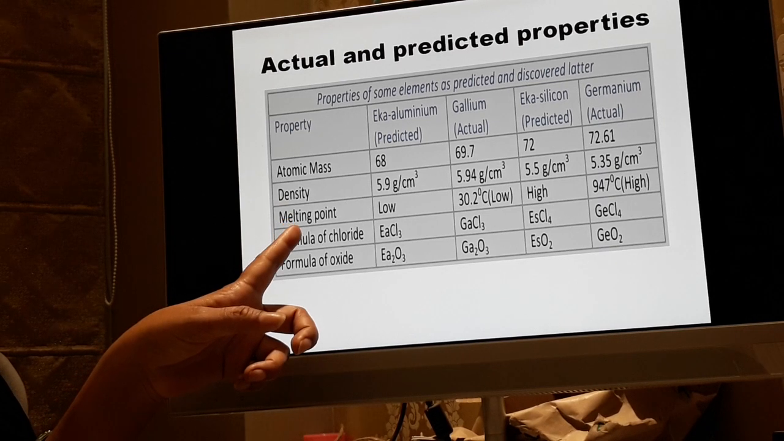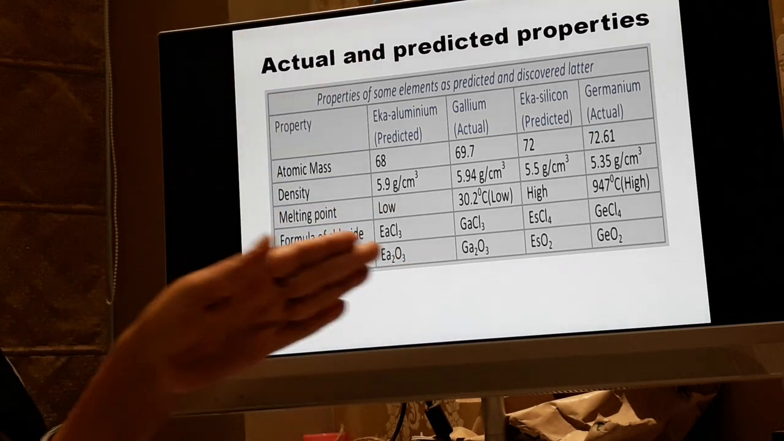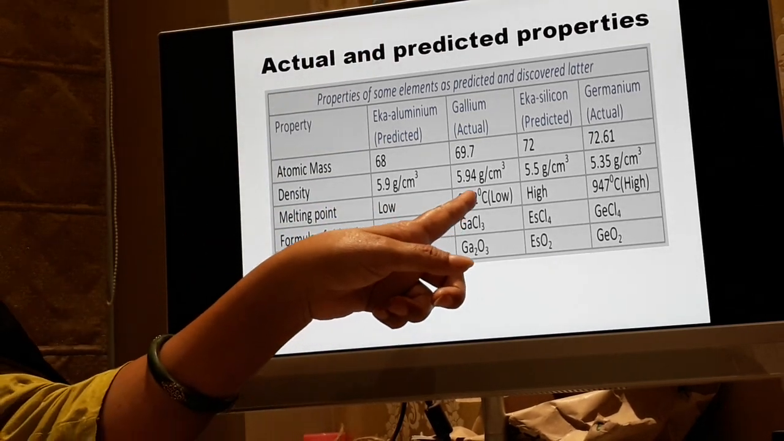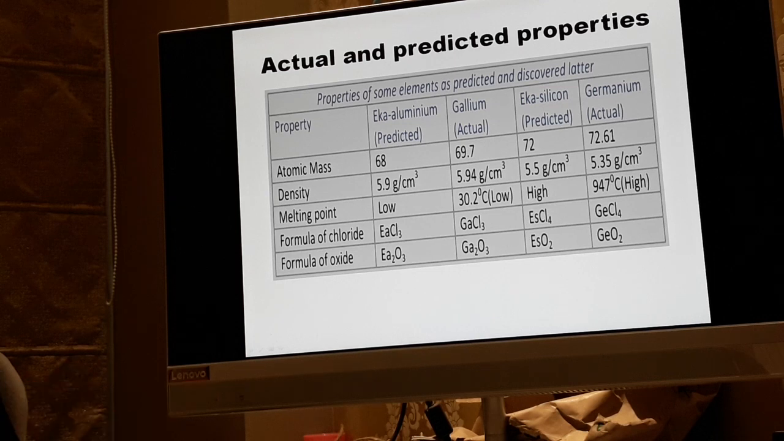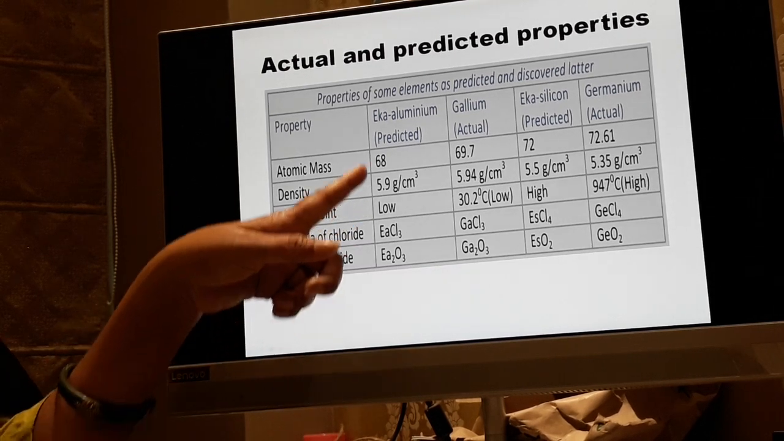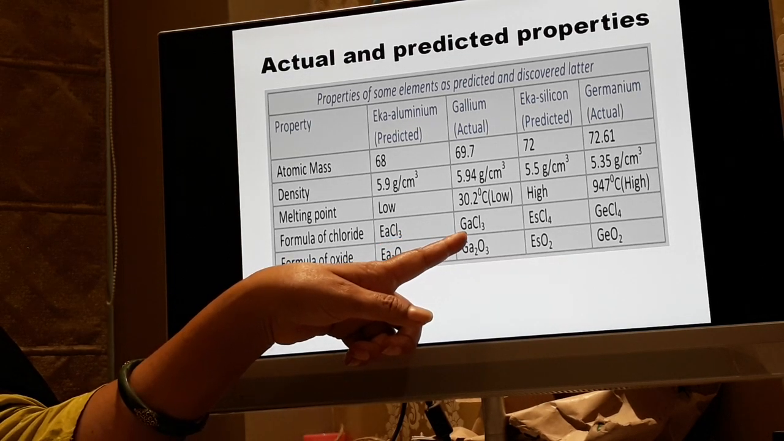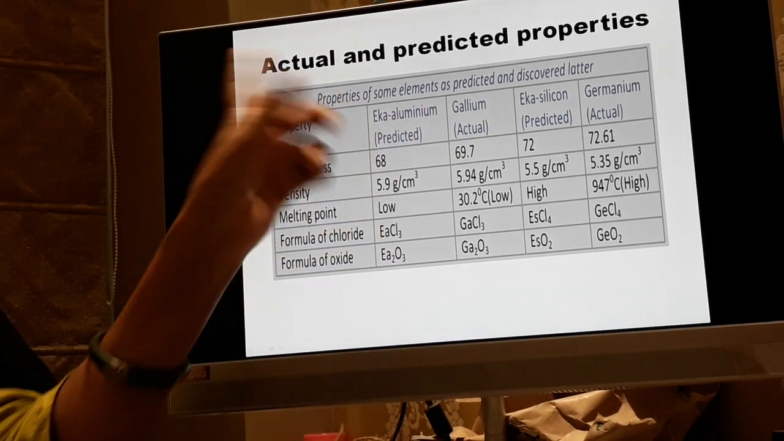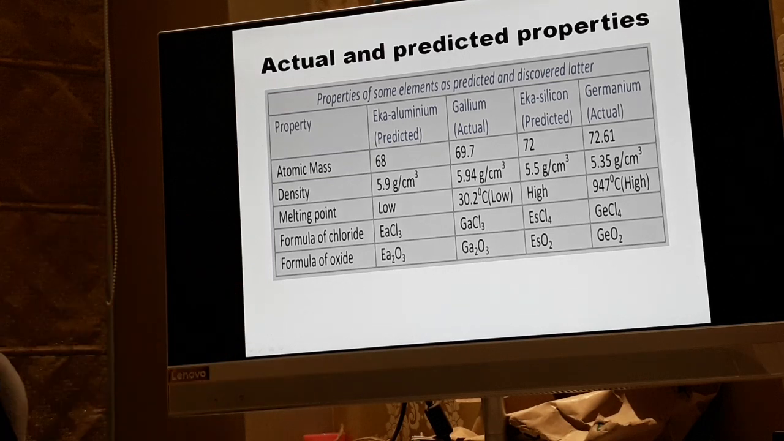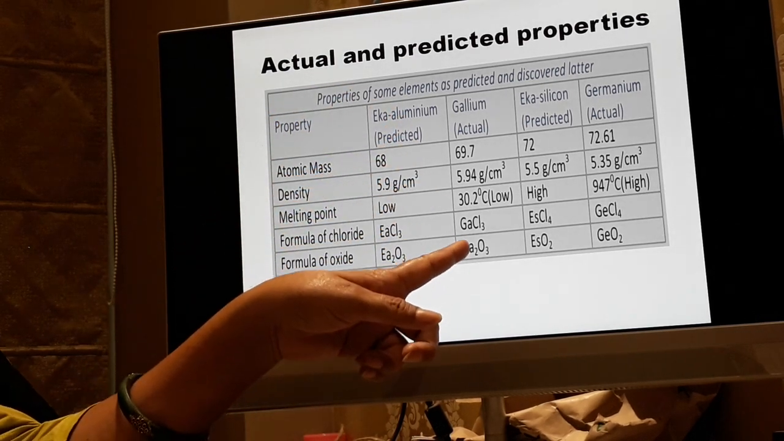Later, if you see the melting point, it is low. He didn't predict the exact value, but today, as it is found for gallium, it is 30.20 degrees Celsius, which is quite a low melting point. Then the formula of chloride: he had named Eka aluminium as Ea, so EaCl3, and what is found today, the molecular formula is GaCl3. Ga stands for gallium, Cl stands for chlorine, so the molecular formula also matched. The molecular formula of oxide was Ea2O3, and today what is found is gallium, Ga2O3.